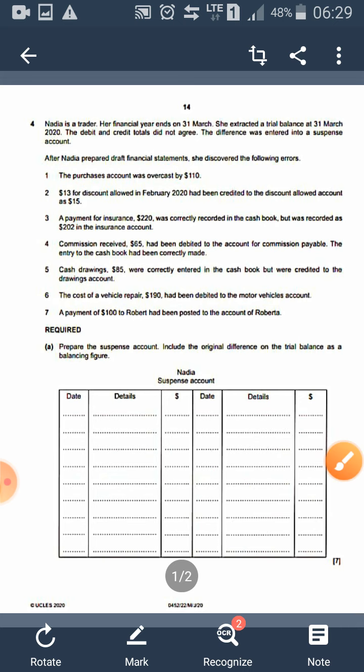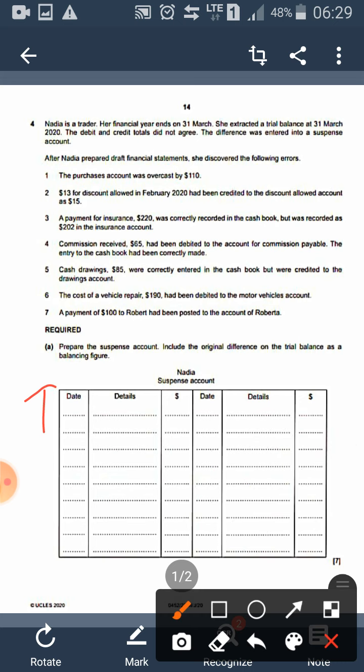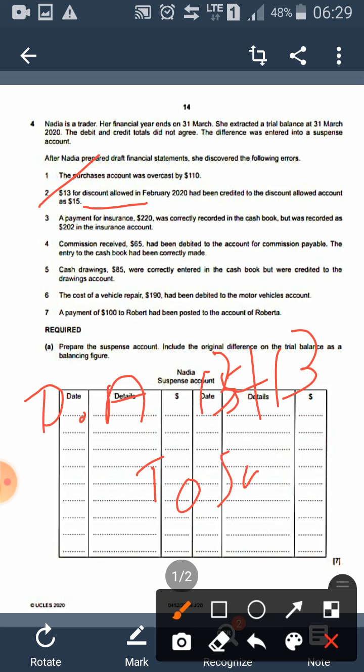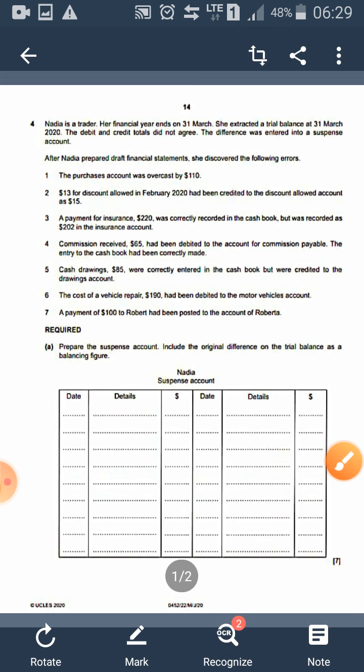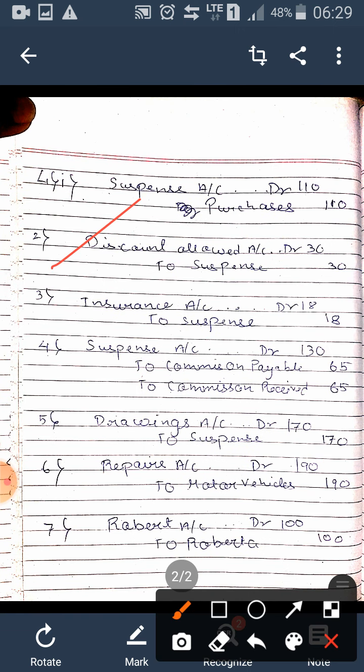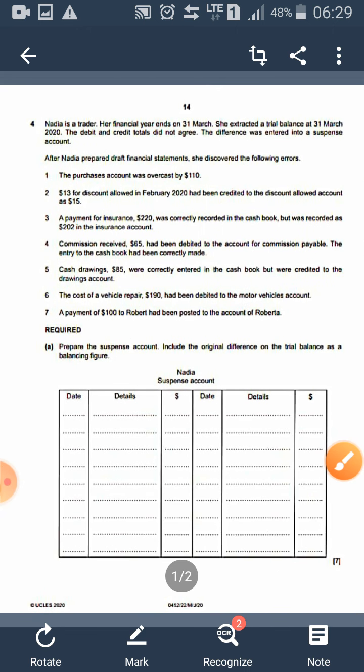So first I need to rectify this crediting mistake, and then I need to record the normal discount allowed. Okay. So to rectify the credited thing, I'll do discount allowed 15, and to record this, sorry, it's not 15, it's 13. Yes. And to record this discount allowed, I will do again plus 13. Okay. So discount allowed account debit to suspense. Yes, 13 plus 13, which is 26. I've written it as discount allowed account debit to suspense. By mistake, I've written 30 30. It will be 26 and 26, which is double the amount. Yes. I hope you have understood this.